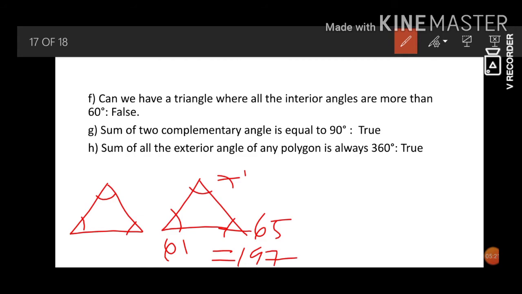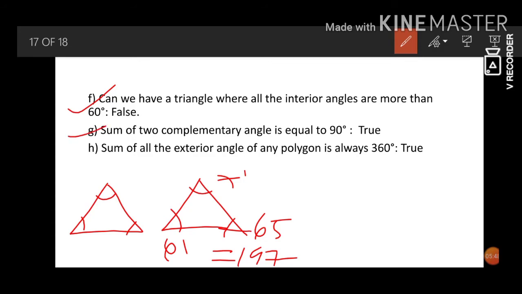So even 1 degree more than 60 degrees for all the angles is not a possible case. So the statement is false. The sum of two complementary angles is 90 degrees. If two angles are added and it is said to be complementary, that means the sum of the angles is 90 degrees. So the statement is true.